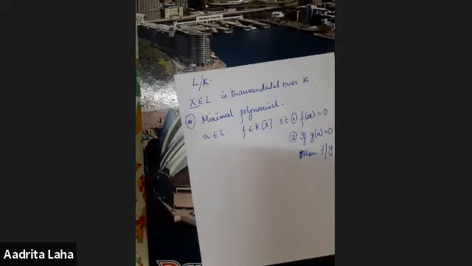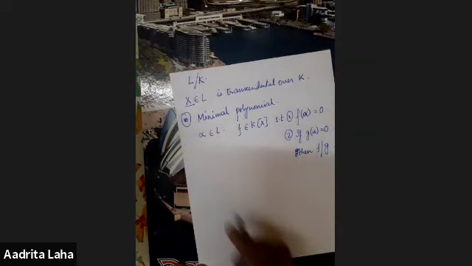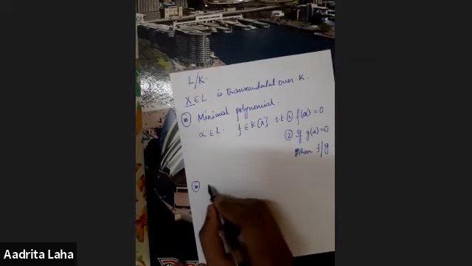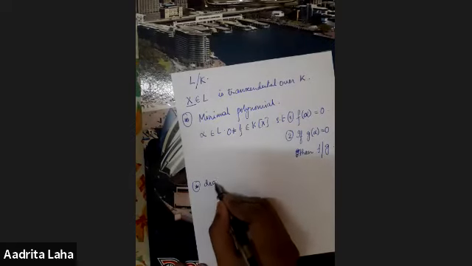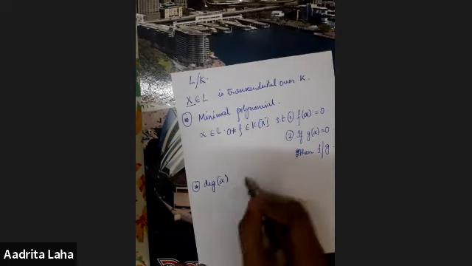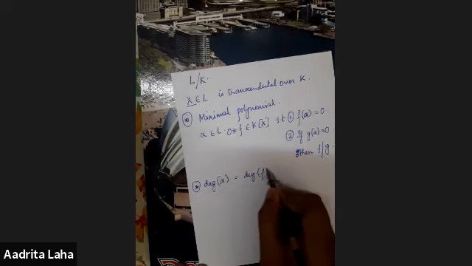Then we call f the minimal polynomial of the element alpha. You mean alpha is algebraic and f is non-constant, right? Yes, non-zero. f has to be non-zero. Okay, and the final thing will be the degree of alpha. The degree of alpha is the degree of the minimal polynomial.